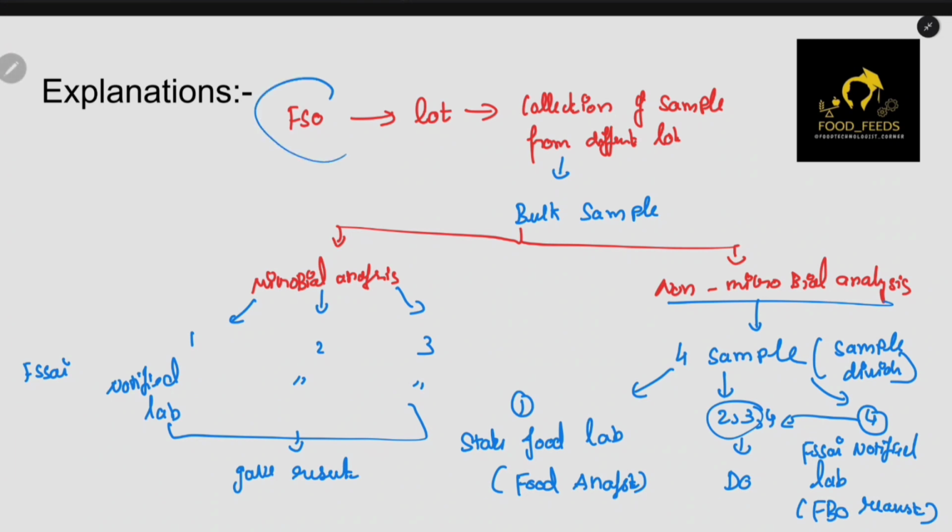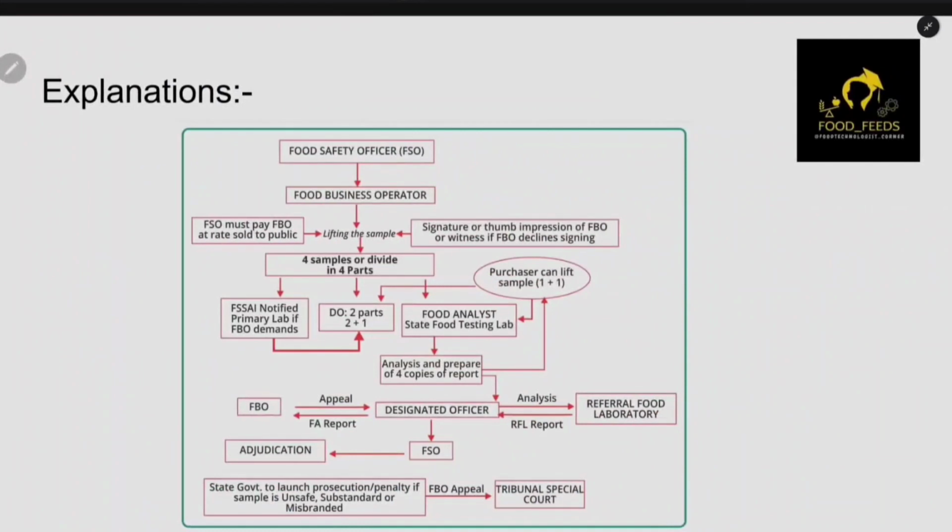Now, I have showed you some flow chart, and this flow chart is based on the point of view of the food safety officer. Now let's change the point of view from food safety officer to a food business operator. If you are a food business operator, this is your point of view. The food safety officer will come and take a sample from you. Then he will take your signature and thumb impression. Then he will divide the samples into 4 parts. As we discussed, one sample will be given to the notified laboratory only if you demand it. The rest are given to the DO and to the state food laboratory, to the food analyst.